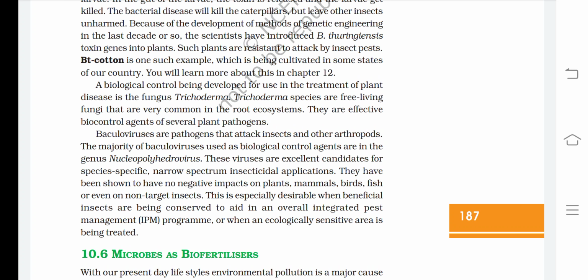They have been shown to have no negative impacts on plants, mammals, birds, fish, or even on non target insects. This is especially desirable when beneficial insects are being conserved to aid in an overall integrated pest management (IPM) program, or when an ecologically sensitive area is being treated.